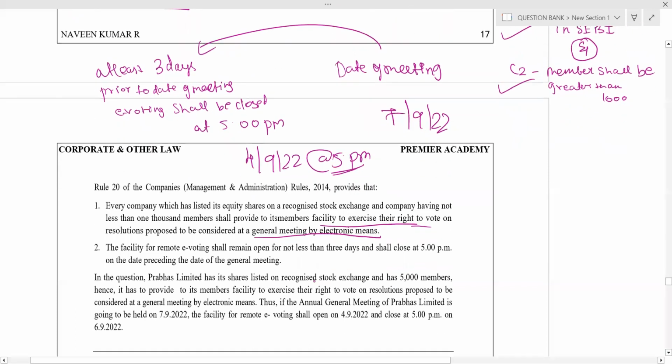Let's see. In the given case, Prabhas Limited shares are listed in stock exchange. The company has 5,000 members, so it provides members the facility to exercise their right to vote on resolutions proposed by electronic means. The annual general meeting of Prabhas Limited is going to be held on 7/9. The facility of e-voting shall open on 4/9 and close at 5 p.m. on 6/9.